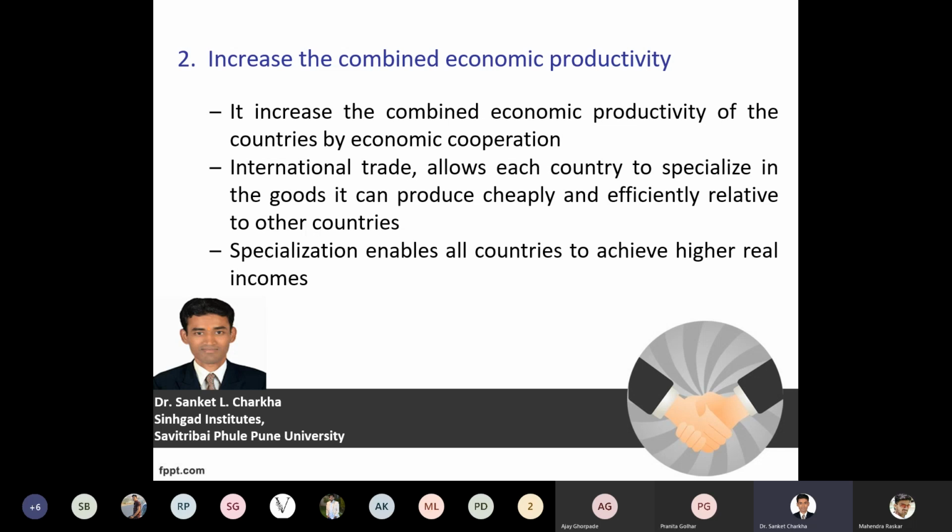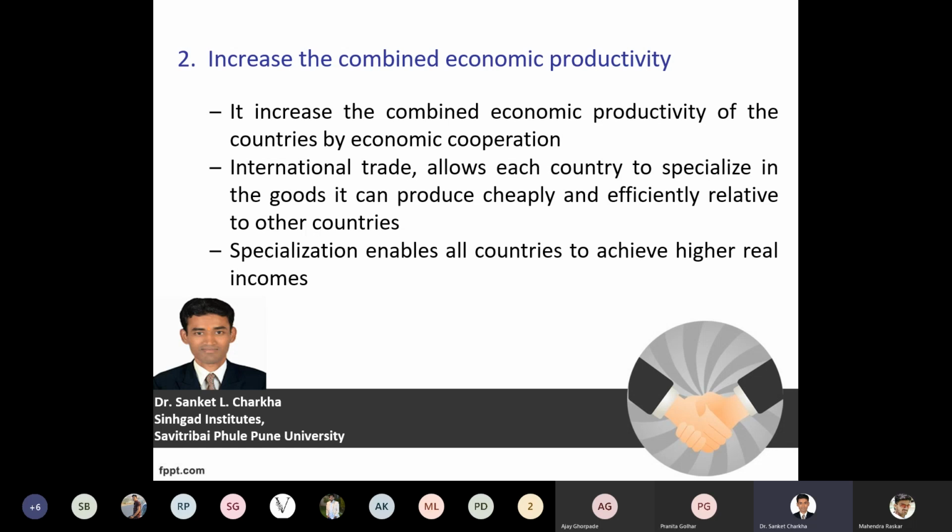So in order to provide a combined economic productivity of the countries through economic cooperation, we need to see that there is an economic integration and economic productivity is increased at a steady stage. So in order to provide the goods and services to the member nations of the respective cartel, every member nation has to focus on the production activity at a very specific concern.